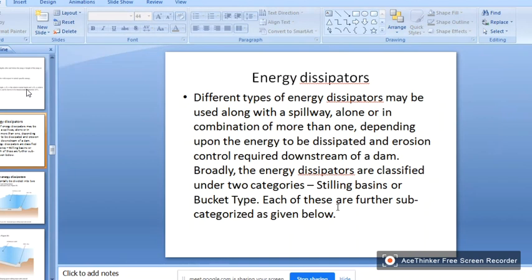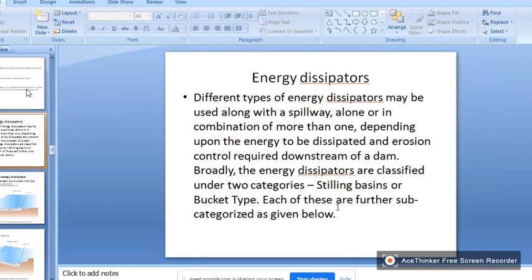And the last part is the outlet. The outlet is where the hydraulic jump is created and the energy is dissipated. So the outlet is nothing but the stilling basin. How to design the stilling basin? The design of the stilling basin depends upon the hydraulic jump.